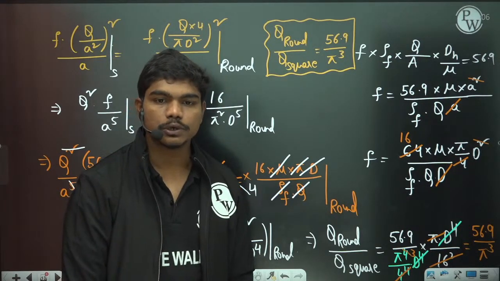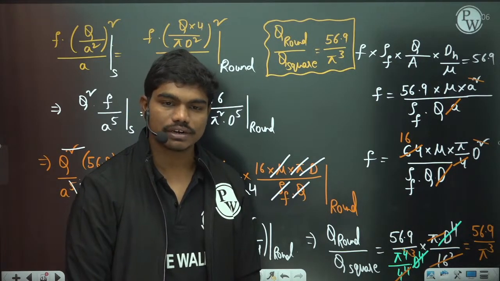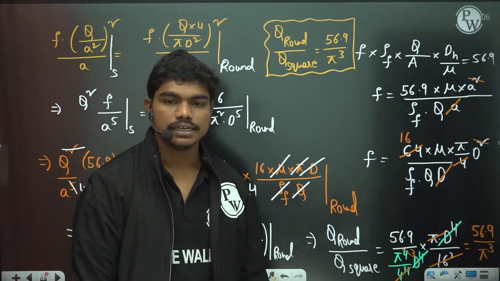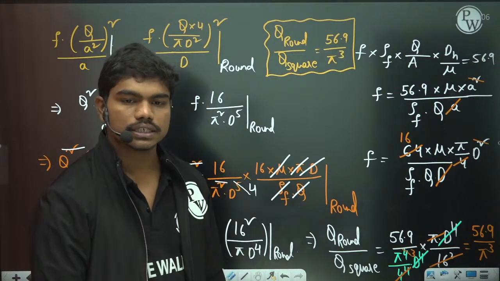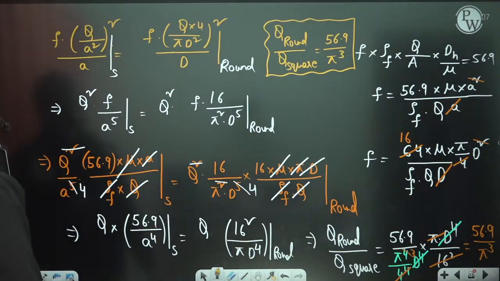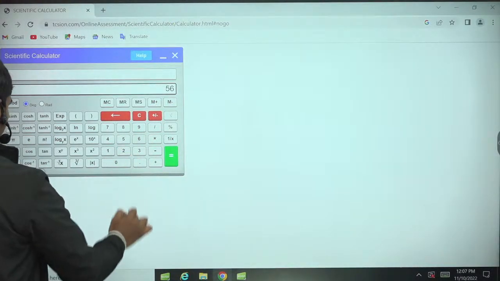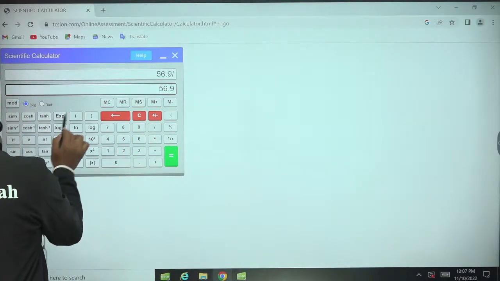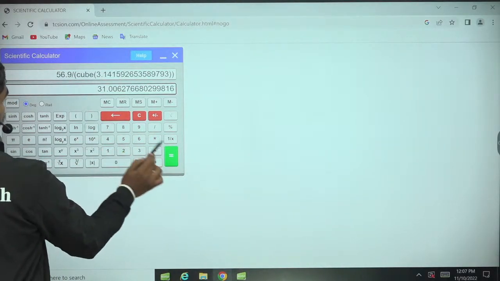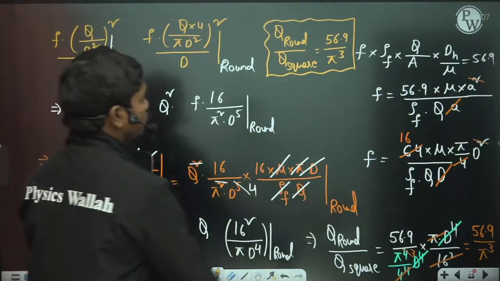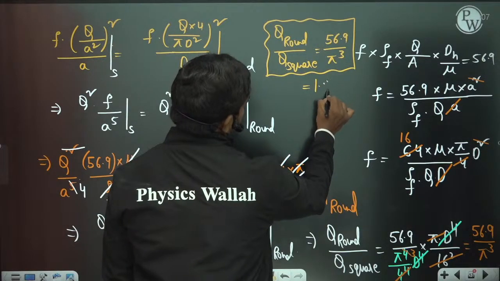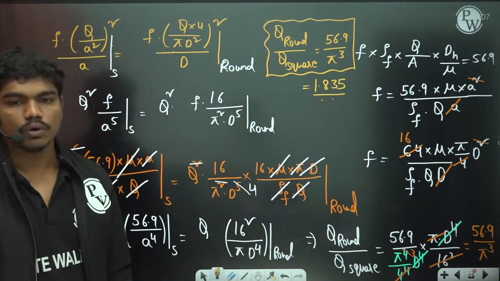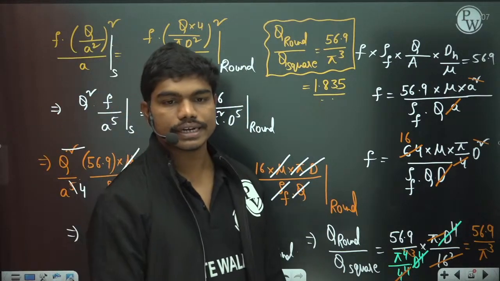Here we cannot substitute f as same for both the things, okay, because they have clearly given you f into this hydraulic Reynolds number is basically something, correct? Yes, little calculative, but you need to go for this. So 56.9 divided by pi cube, 1.835 is the quantity that is with you. The only thing is we need to do the conversions little carefully, that's it.